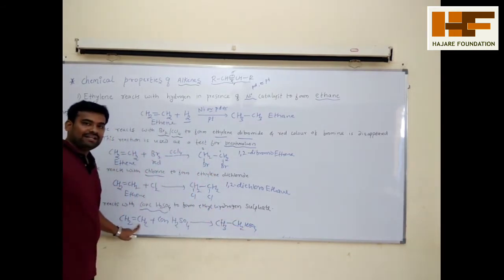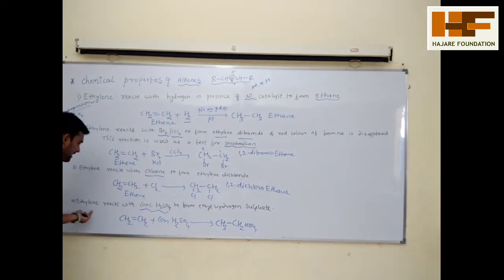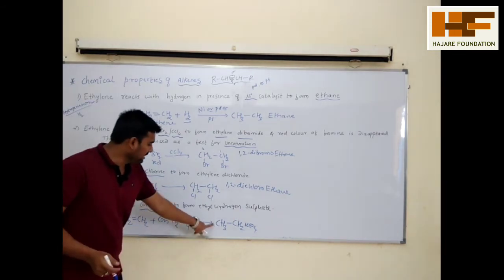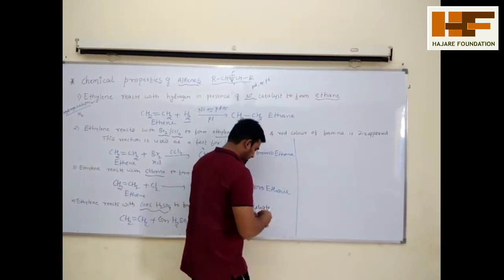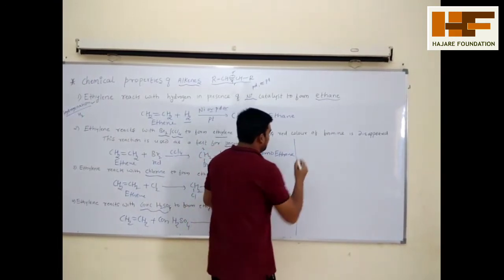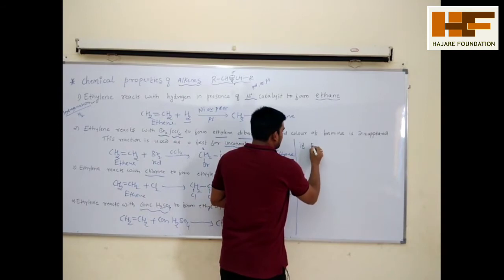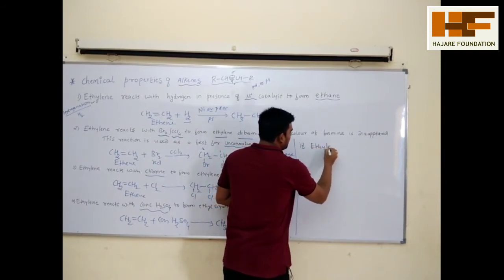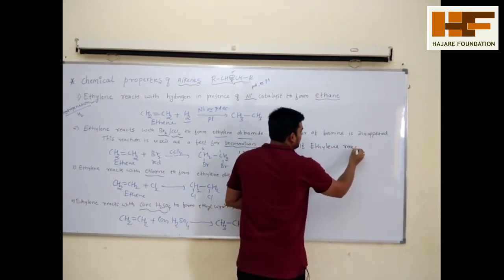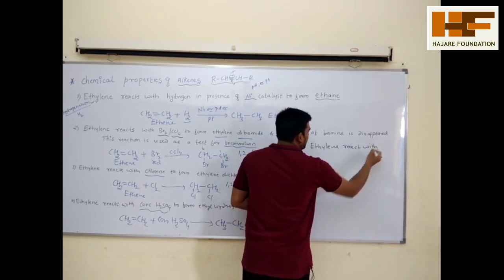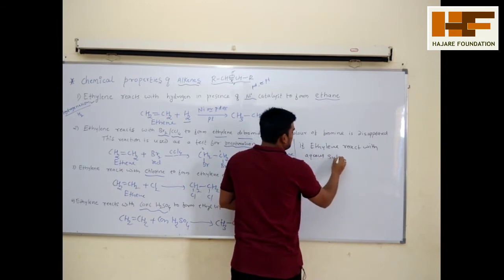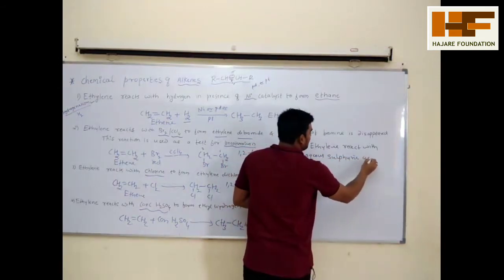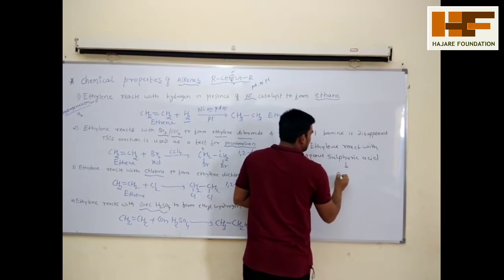One more interesting fact: when ethylene reacts with aqueous sulfuric acid, you will get a different product. Here you are getting ethyl hydrogen sulfate, but if ethylene reacts with aqueous sulfuric acid, you will get alcohol.